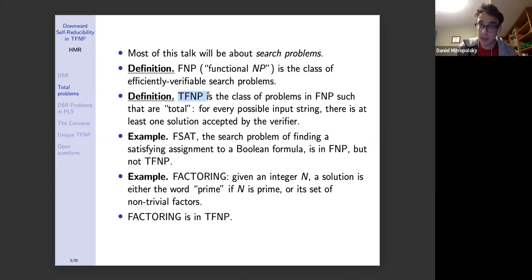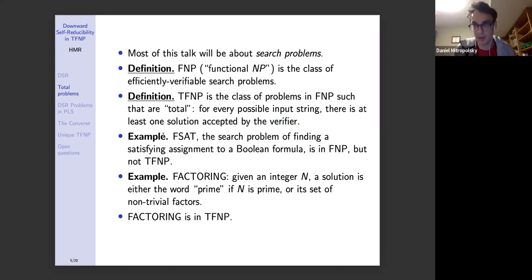Whereas TFNP is the class of problems in FNP that are total. And total means that for every possible input string, there is at least one solution that is accepted by the verifier. The verifier is the one implied by the definition of FNP, the one that verifies solutions.